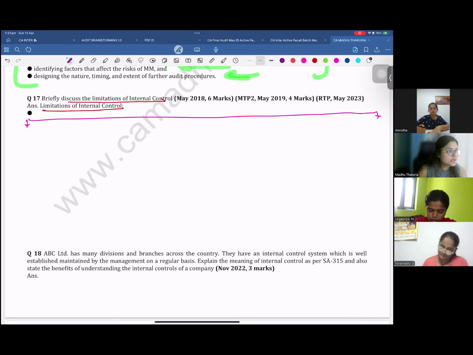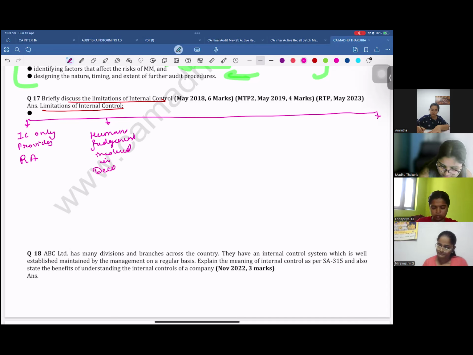The first limitation to internal control is that IC only provides reasonable assurance. Internal control only provides reasonable assurance. Second limitation is there is human judgment involved in decision making.